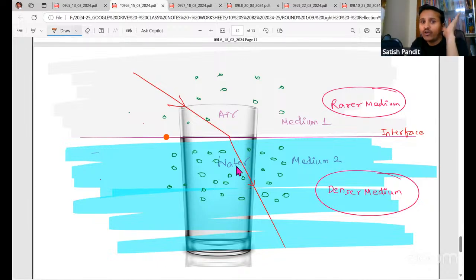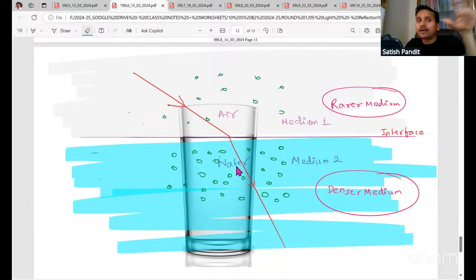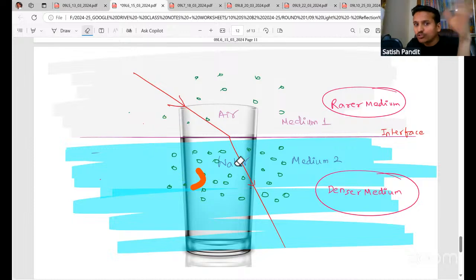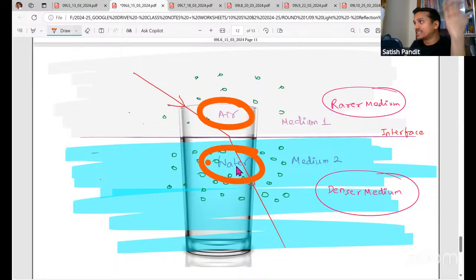Now, if you compare air and water, in water the molecules will be more closely packed compared to air. In water, the molecules will be tightly packed, close together also. So we can say that as compared to air, water is going to be denser. If you compare water with respect to air, water is going to be denser.